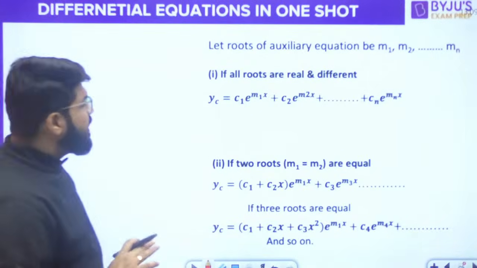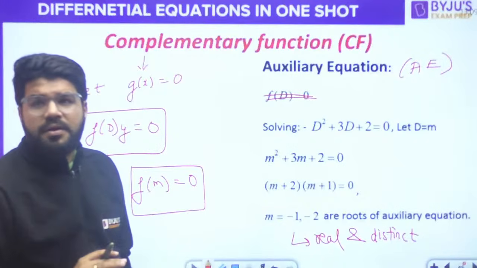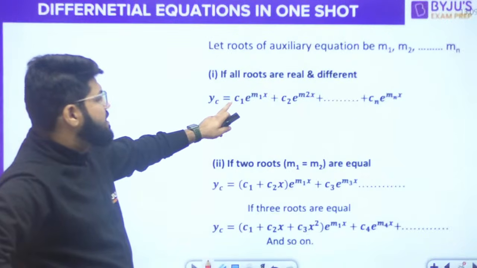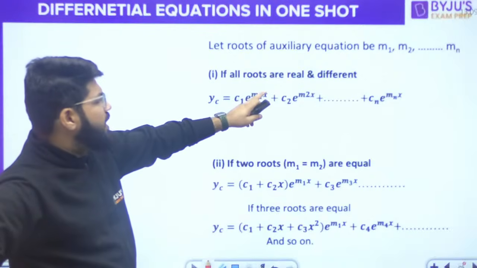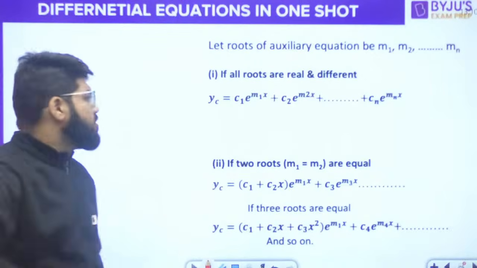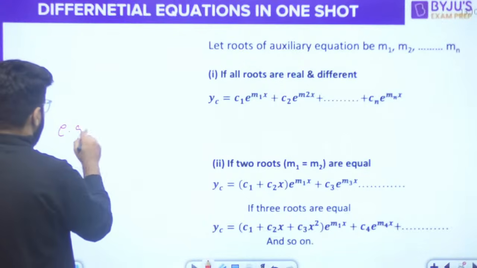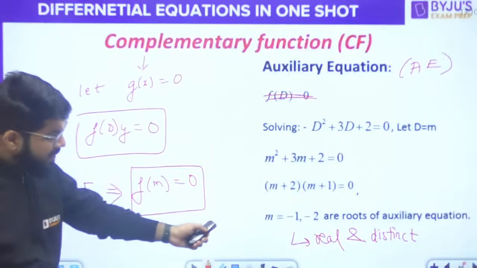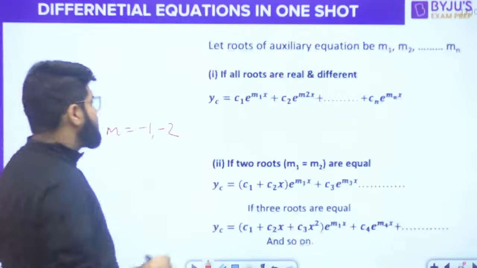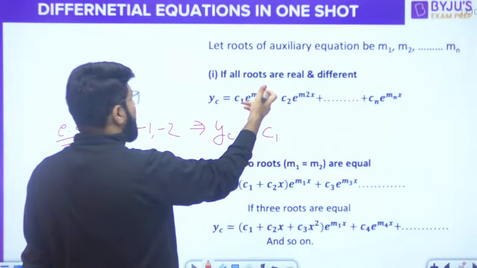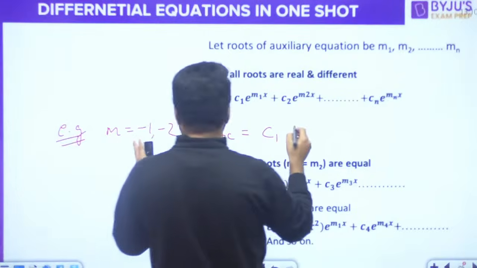If all the roots are real and different, like the previous example, the complementary function is given by c1 e power m1x plus c2 e power m2x, etc. For the previous example, when m was -1 and -2, real and distinct, what is the complementary function? m1 and m2 are the values of the roots.